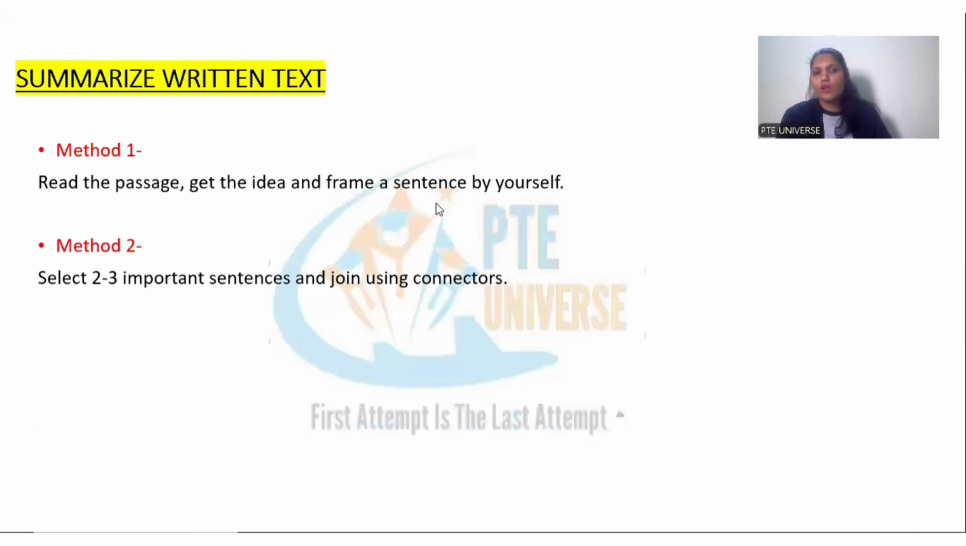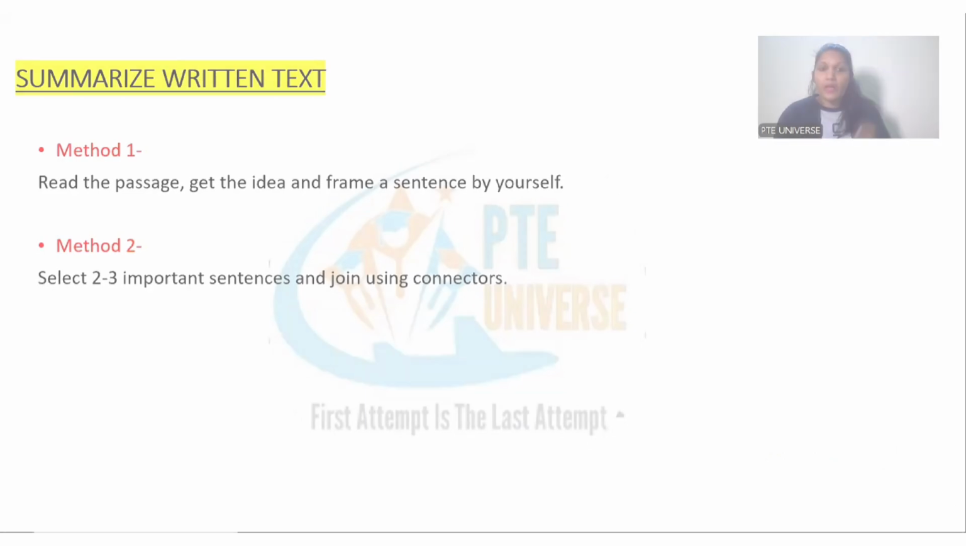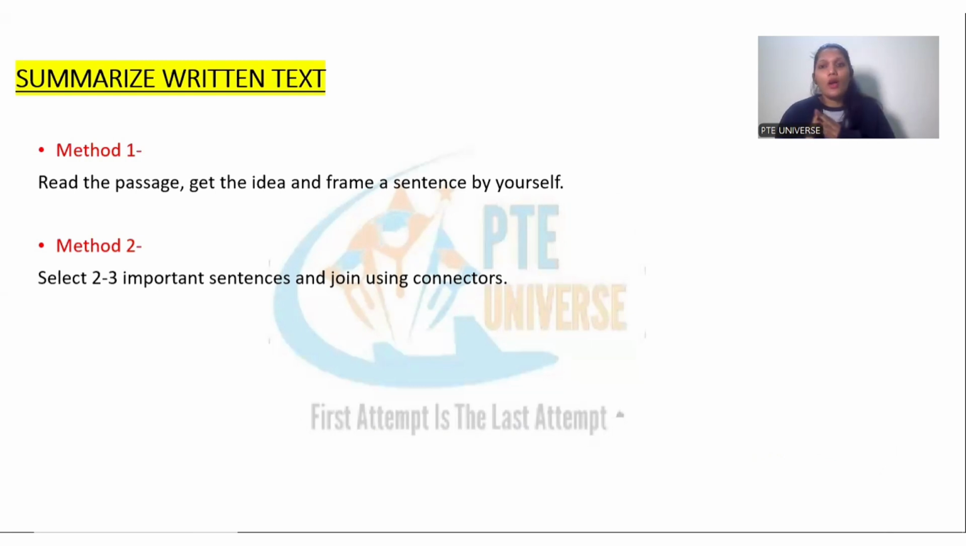There are two ways of solving this task. Method one, you can read the passage, get the idea, and frame a sentence by yourself. That is, we try to write a summary by ourselves. Method 2 is a short trick. In case you're not very good with grammar, or you find it really hard to read the passage and get the idea, go for method 2, which is selecting 2 to 3 important sentences and joining them using connectors. Now let's understand method 2 in detail.